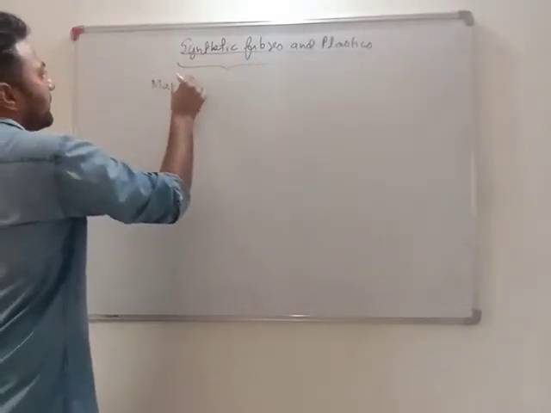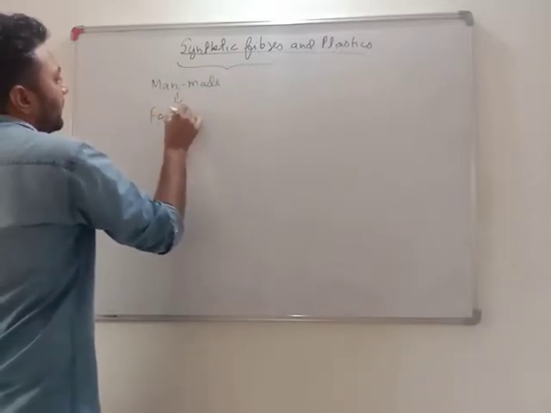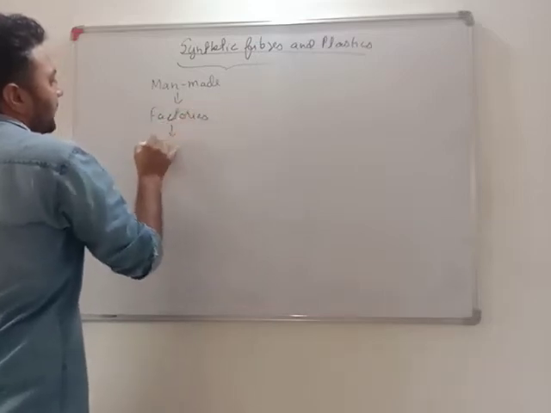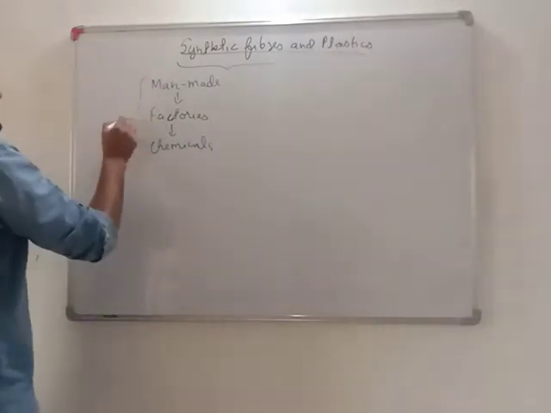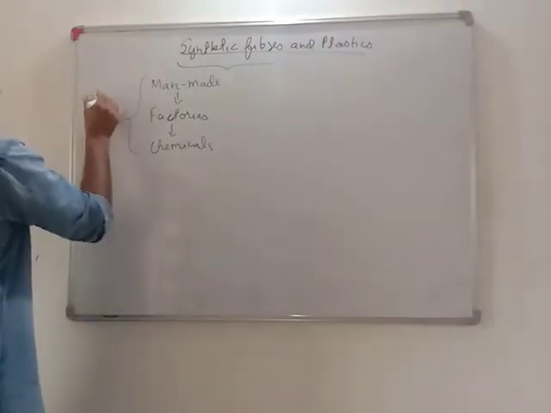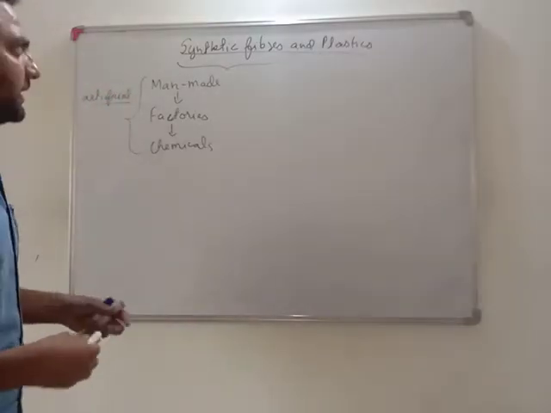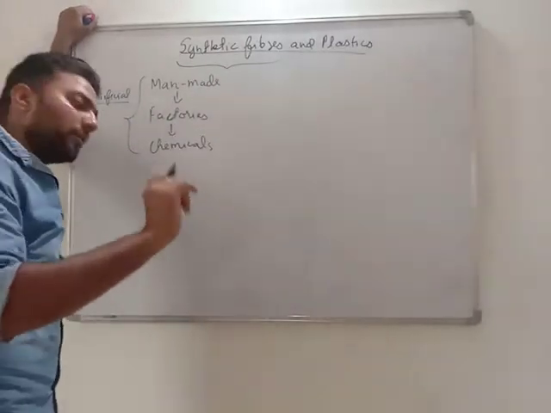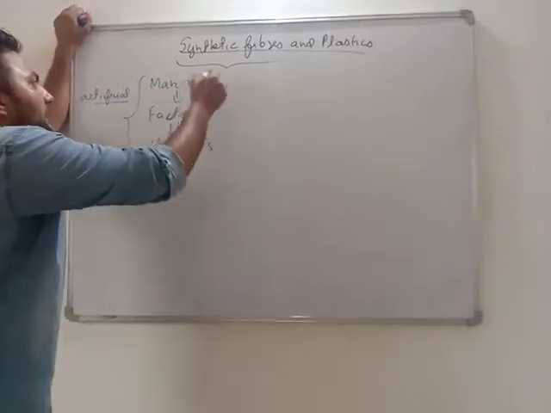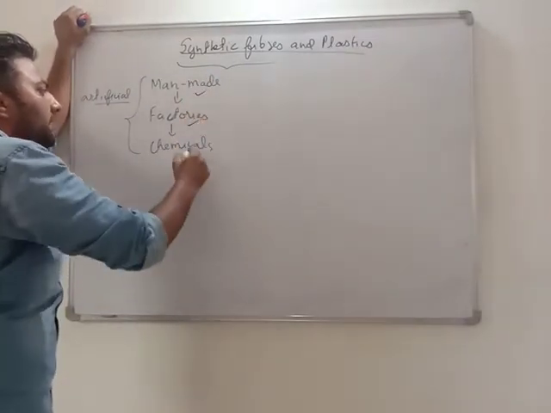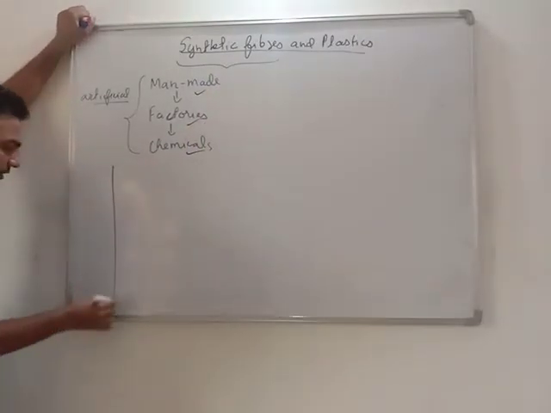These are man-made fibers made in factories, and chemicals are used to make them. These are also known as artificial fibers. See, synthetic fibers are also fibers, very lengthy and thin, used in the textile industry, but they are man-made. We don't get them from nature, and they have chemicals in them. So in synthetic fibers, we need to study all this.